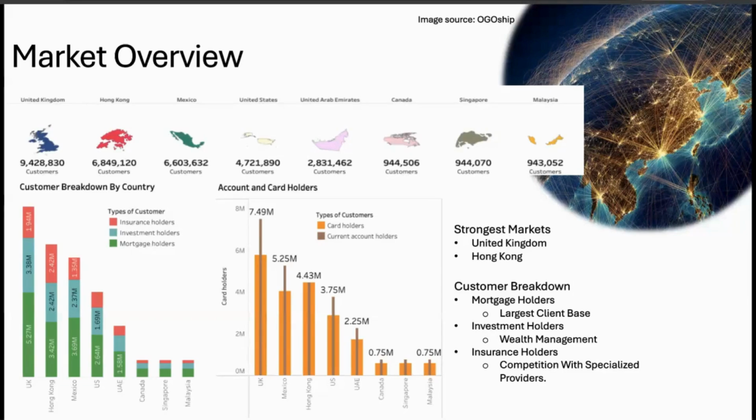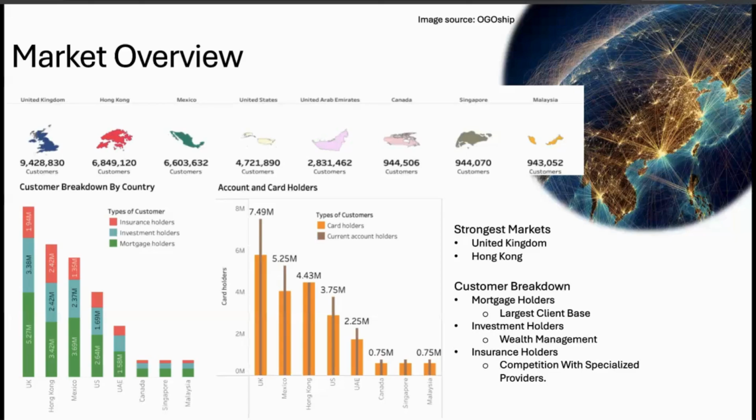Another key factor in developing this retail bank and improving revenue is the card holders and current account holders section. These holders can make deposits and use credit cards, which can benefit the bank. Although insurance, mortgage, and investment is mostly where the revenue comes from, card holders and current account holders are more easily approached to build a client base.